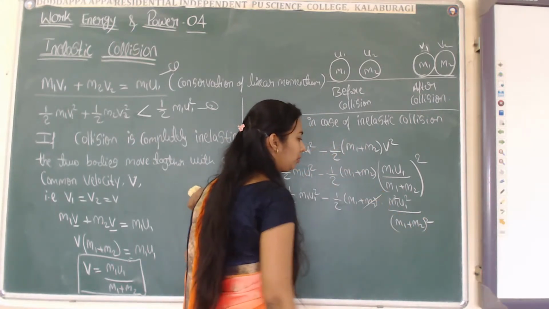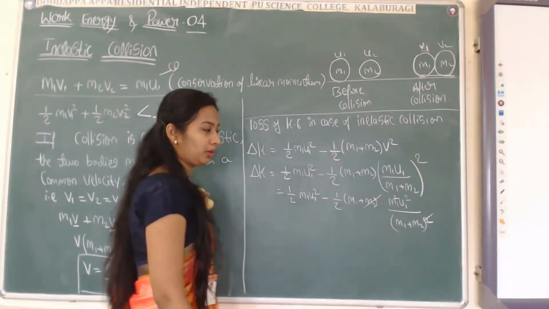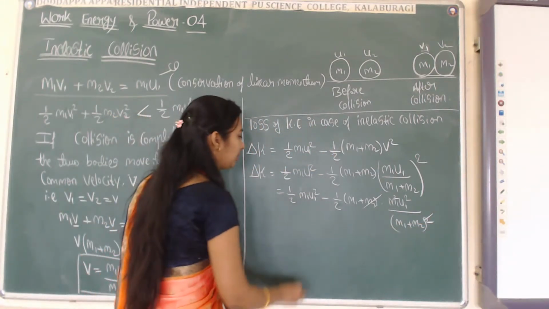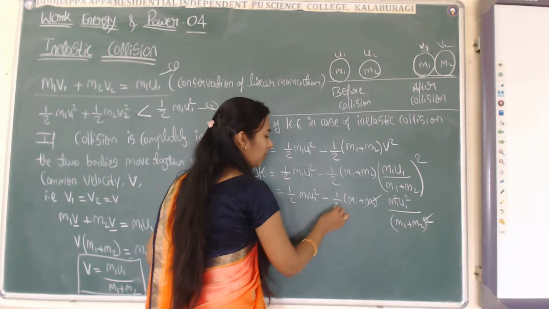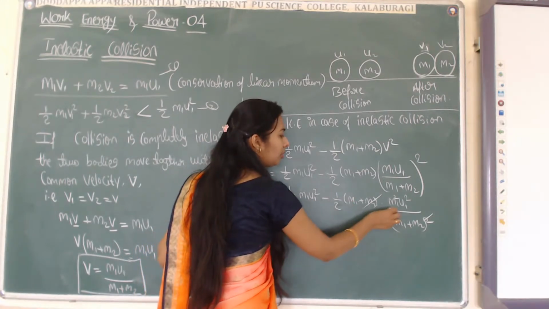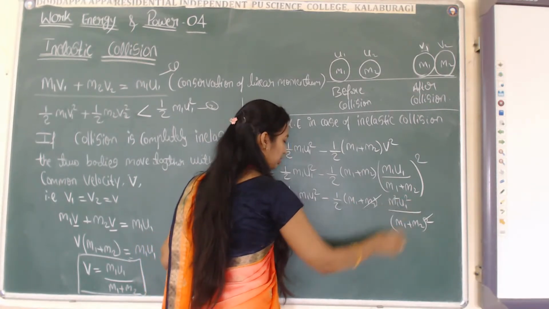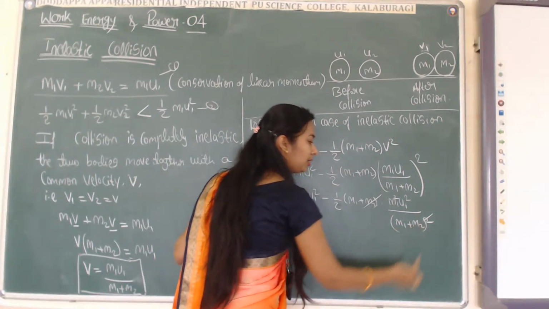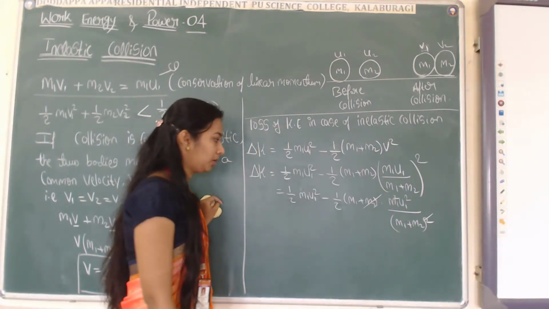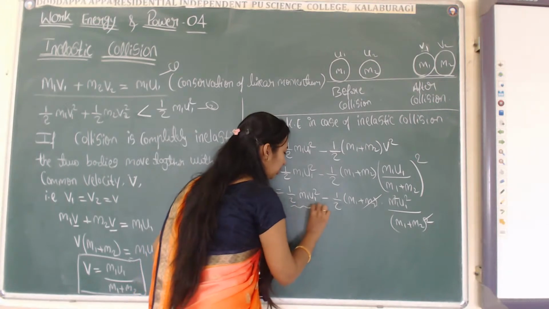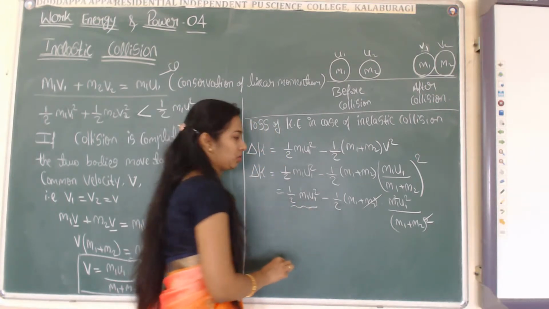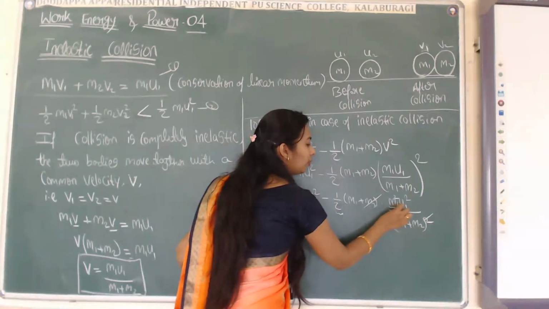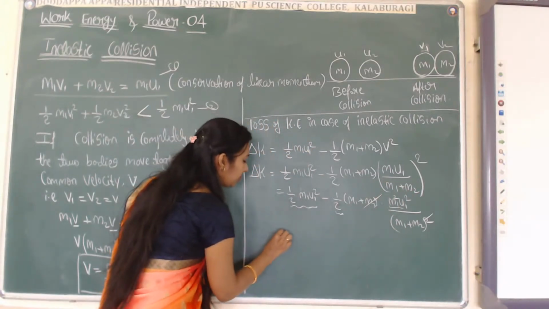One factor of m1 plus m2 cancels. The remaining thing is half m1 u1 square minus half m1 square u1 square divided by m1 plus m2. Now take common half m1 u1 square.